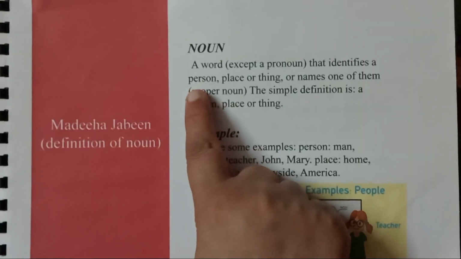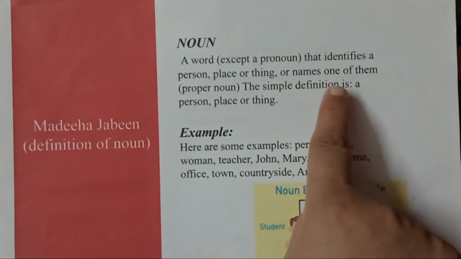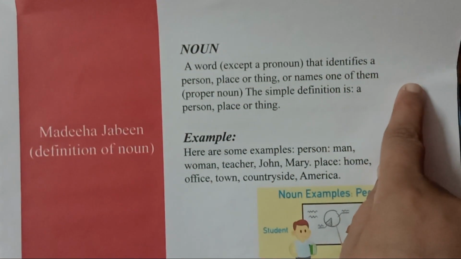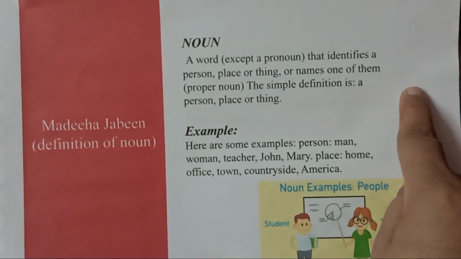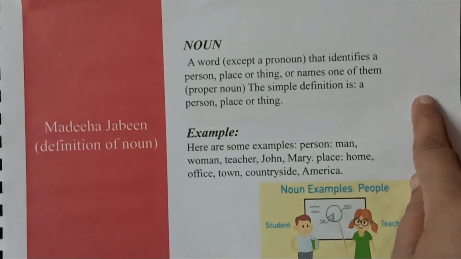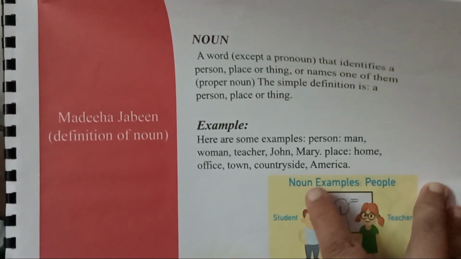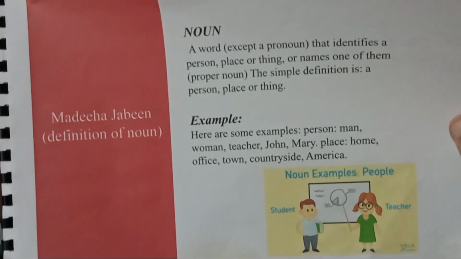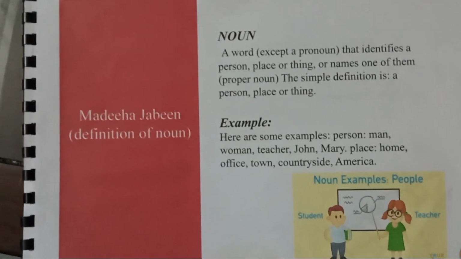A noun is a naming word, a word that identifies a person, place or thing, or names one of them. The simple definition is a person, place or thing. For example, person: man, woman, teacher, John, Mary. Then countryside, America. You can see the picture. There is a teacher and a student. So these are noun examples of people.